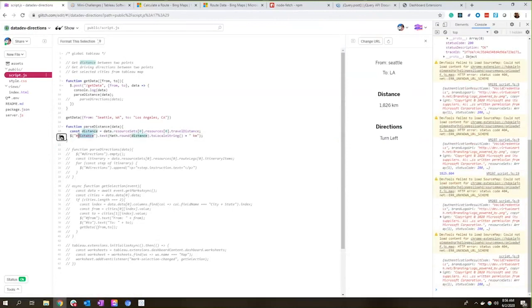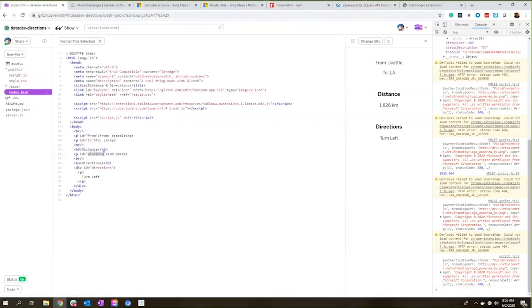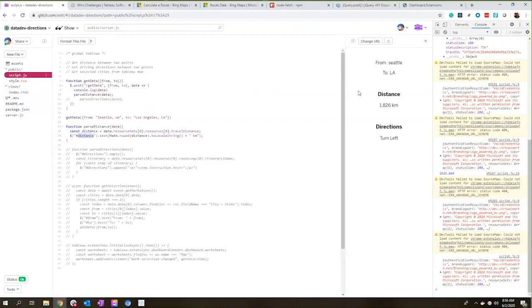Now this distance, hashtag distance, refers to the distance ID over here, this particular paragraph. And you'll see I'm already getting the correct kilometers to show up here. Just to break this down, I took the distance and then I used Math.round to just round that up to the nearest whole number.